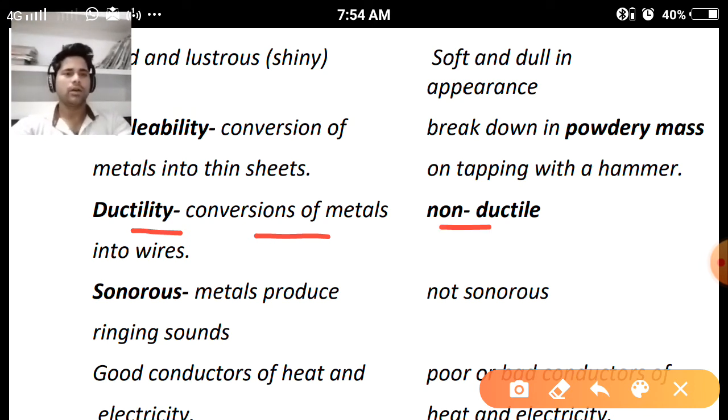When we talk about non-metals, they are non-ductile because they cannot bear the pressure or force, so they cannot be converted into cylindrical objects like wires.